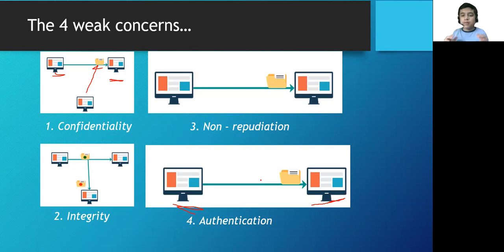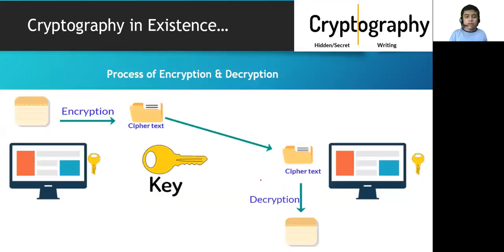So we want to achieve this also, so that it is the real server A sending a message to server B. No other server should take the place of the other server. We want to achieve these four big concerns. Now we move forward and learn about the cryptography that we were talking about.